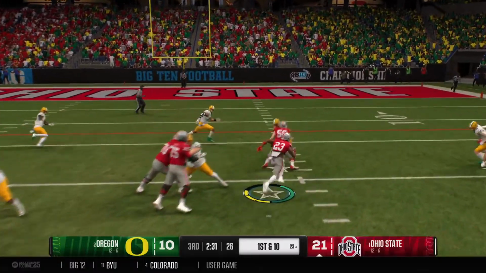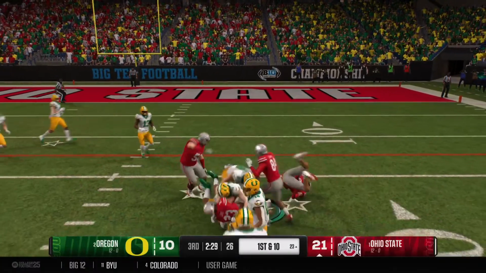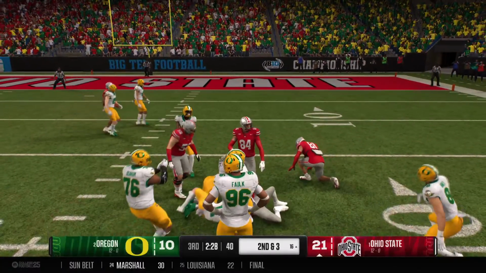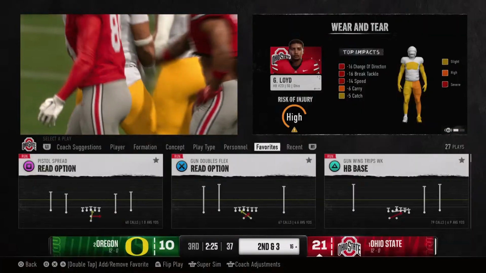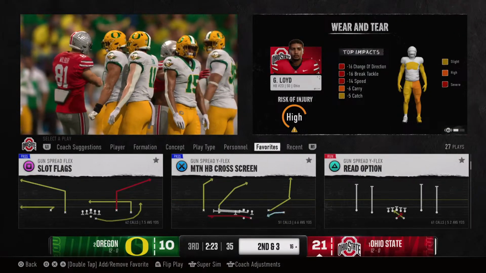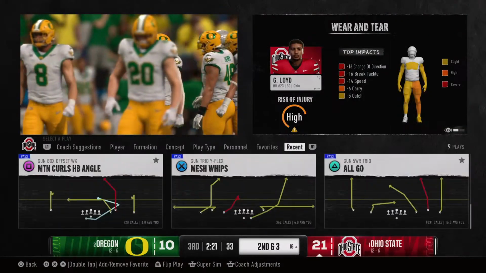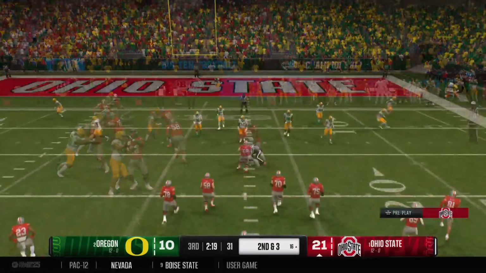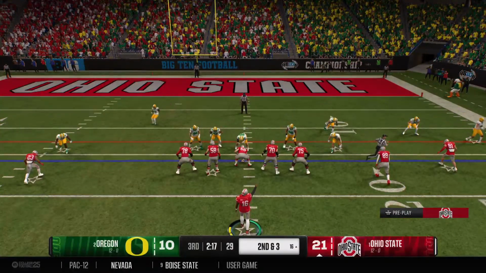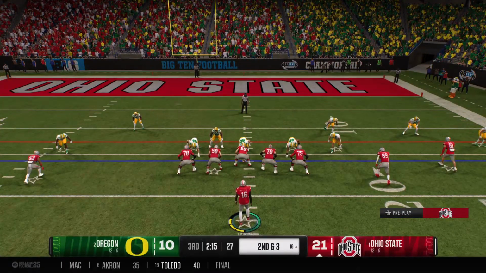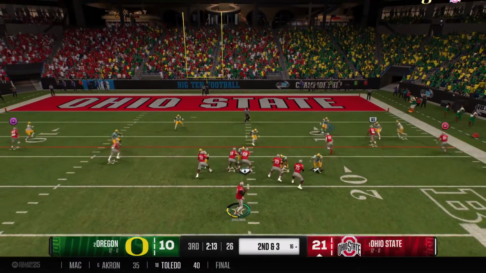Out of the shotgun, he'll hand it off. Hard game, so 2nd and 3. Man, you know, the back gets a lot of the attention here, and he's a good back. I love to see that offensive line win the battle of the line of scrimmage. The Buckeyes looking to take advantage of this red zone trip.